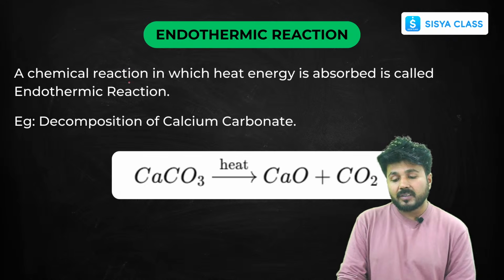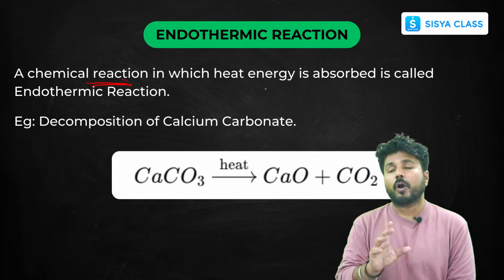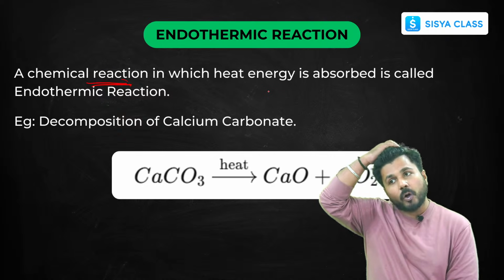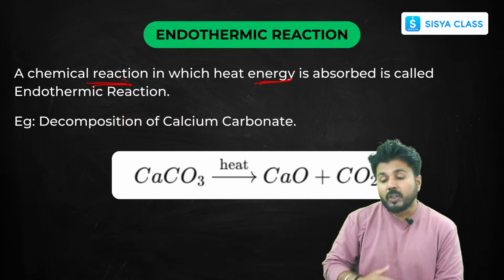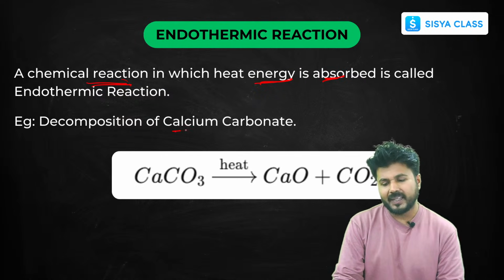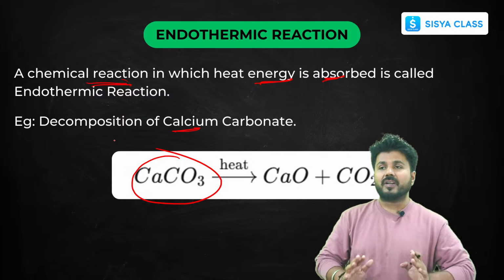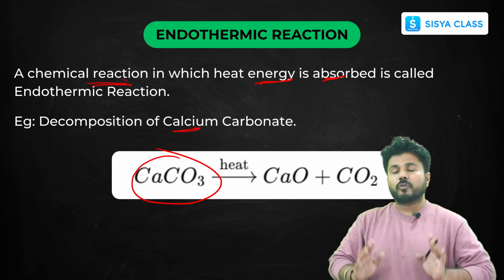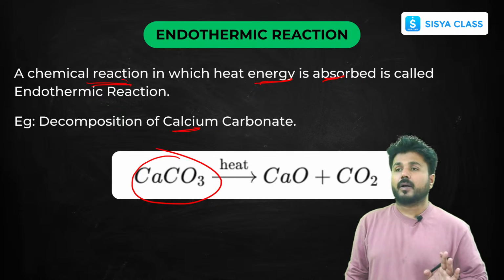What is endothermic? Just the opposite of it. Here you have to supply heat in order to carry out that reaction because the elements are not that reactive. So here you have to give heat, so heat energy will be absorbed. For example, decomposition of calcium carbonate. Mostly decomposition reactions are endothermic because without the presence of heat, light or electricity, these reactions can't be carried out.